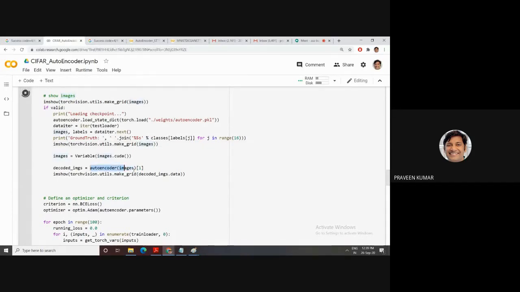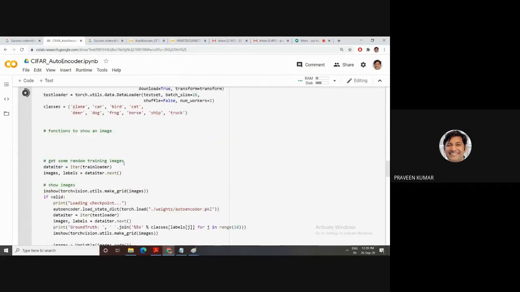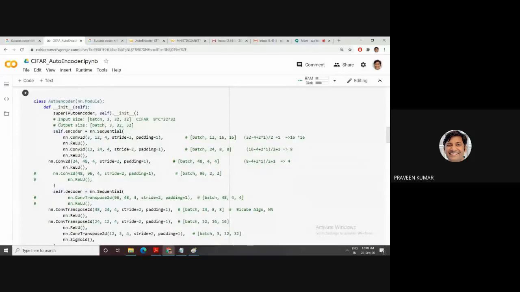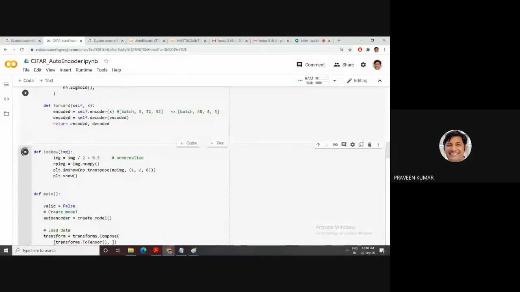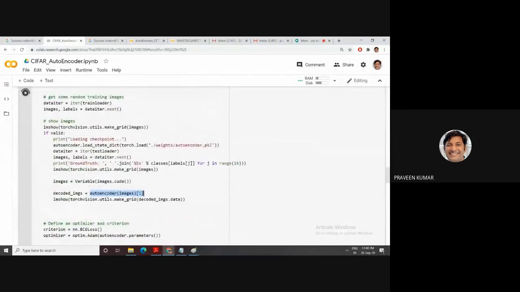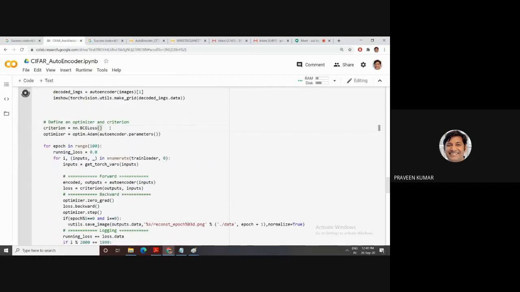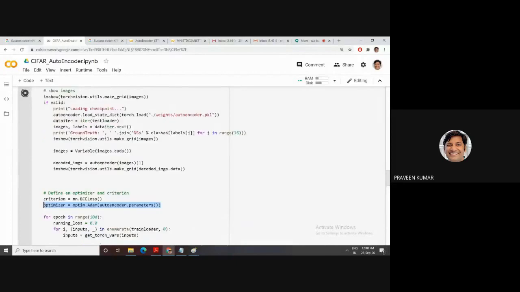Images: the autoencoder input is images. This one has the autoencoder concept. This is all the input. Then the decoded images, we need to store them. Then the loss function is binary; this time I'm using binary cross entropy. Then I'm using the Adam optimizer.